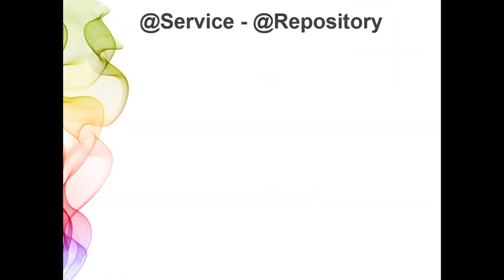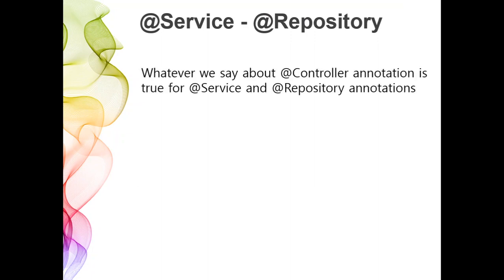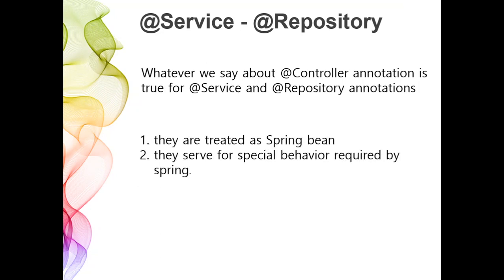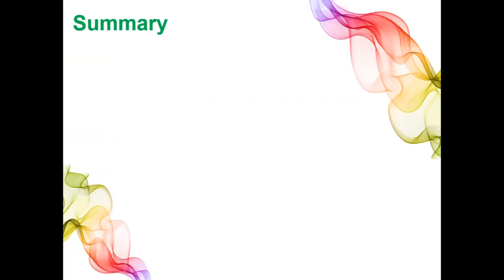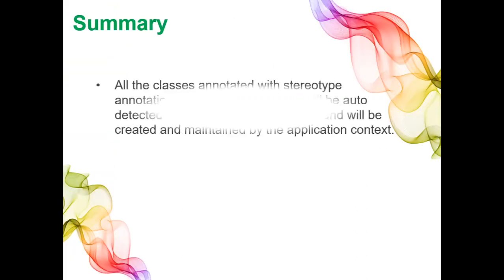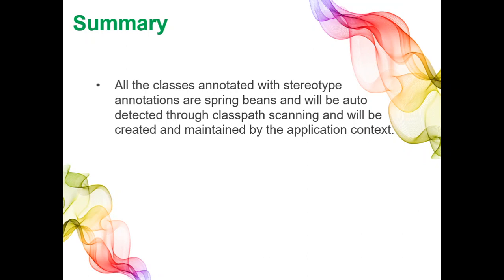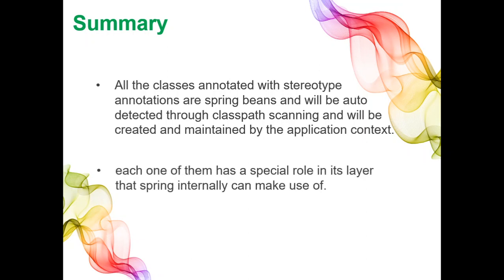What I have said about the controller annotation is also applicable to the service and repository annotations. Each class marked with one of them is a Spring bean, but each of them still serves a specific goal in its layer. In short, all the classes annotated with stereotype annotations are Spring beans and will be auto-detected through classpath scanning and will be created and maintained by the application context. But each one of them has a special role in its layer that Spring internally can make use of.